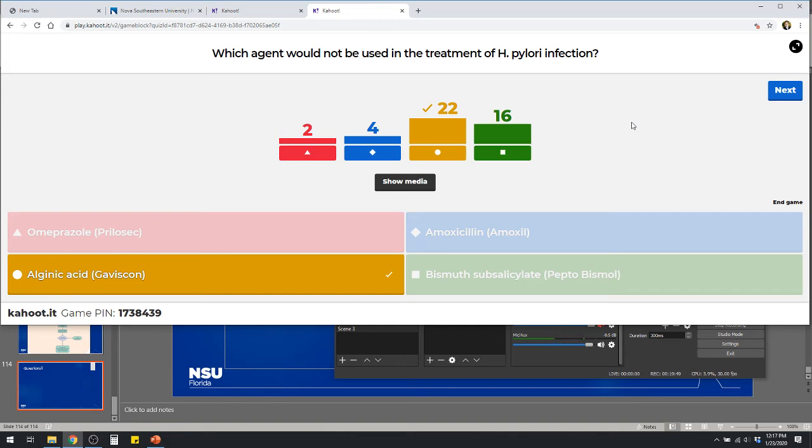And then if I wanted to use a 4-drug regimen, what do I add on? That's where the bismuth comes into play, right? So it has some extra inhibition effects on H. pylori. The alginic acid, you can find that in some over-the-counter products. Again, it forms that thick paste when it combines with bicarb in the stomach acid. It's not all that effective, but you may see it used occasionally for some over-the-counter stuff. Okay.